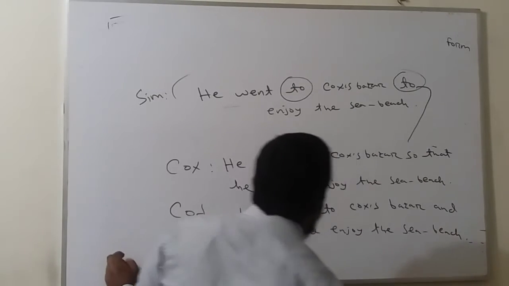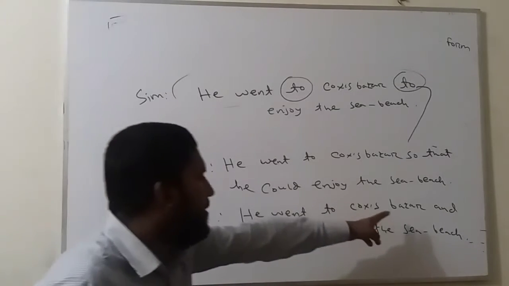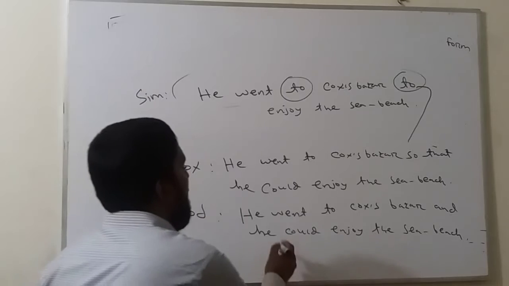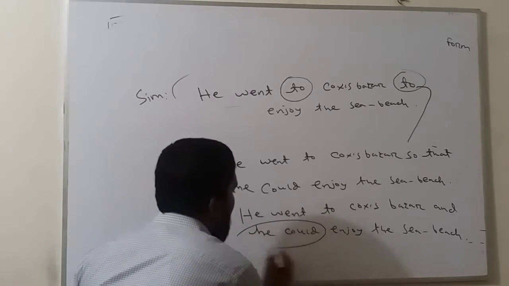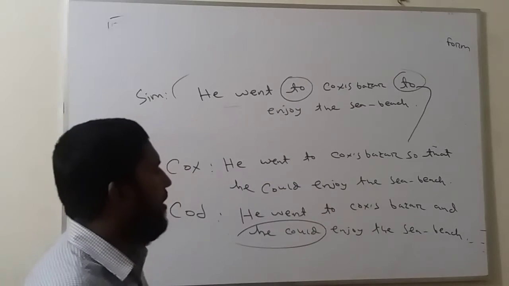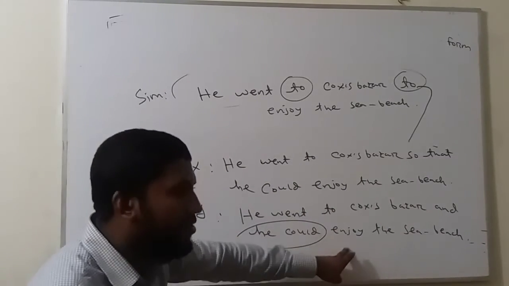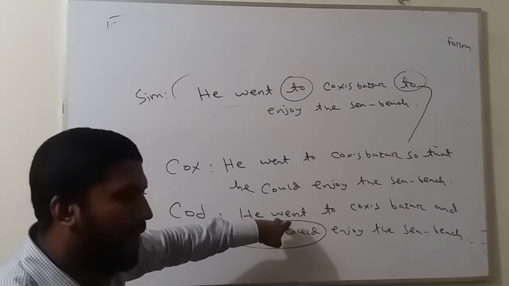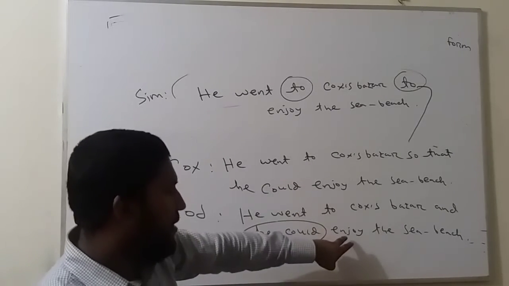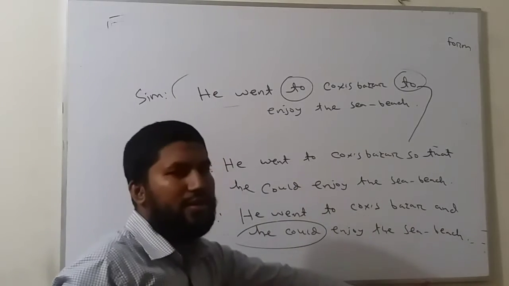But if you want, you can write in another way. He went to Cox's Bazar and, deleting he could, he went to Cox's Bazar and enjoyed the sea beach. You will have to write enjoyed, as this is the past form of the verb enjoy.